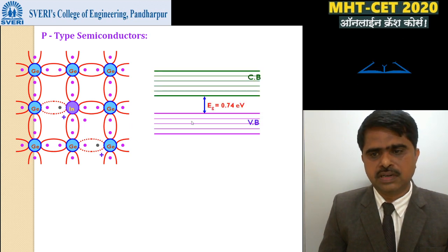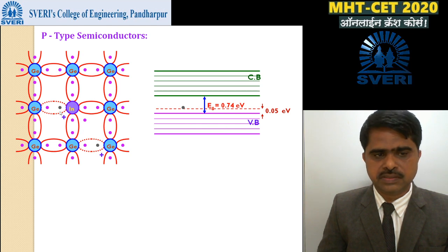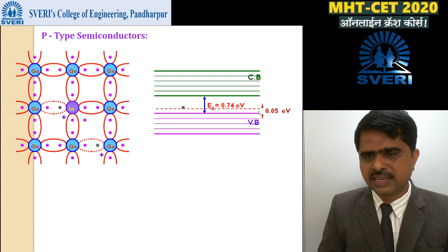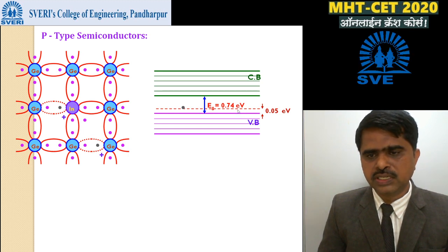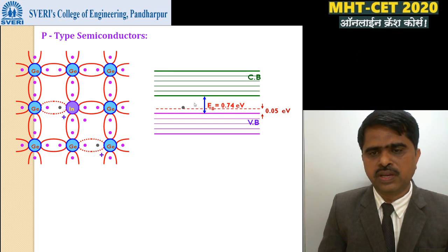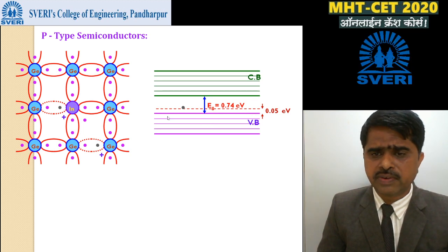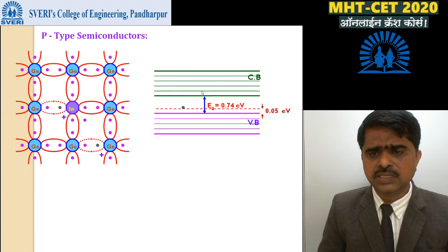See here, this is the valence band and the conduction band, and due to the addition of this impurity, the third group elements, a new energy level is formed. That energy level is called the acceptor level. Its position is just above the valence band, at 0.05 electron volt, and the width of the forbidden gap is 0.74 electron volt. What is the width of the forbidden band? It means the energy required to transfer electrons from the valence band to the conduction band.